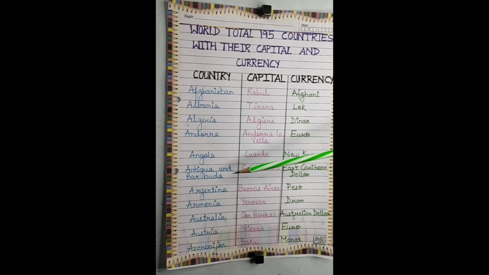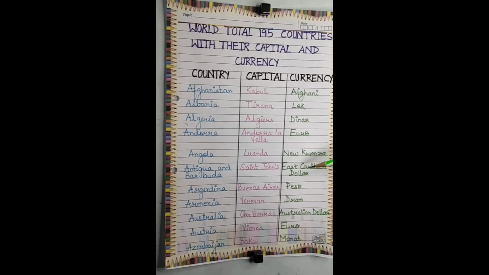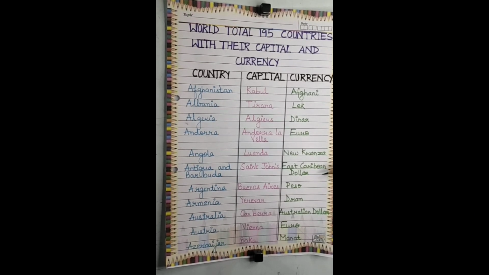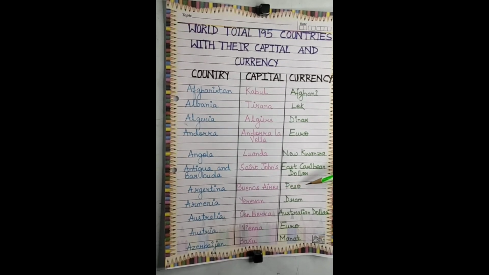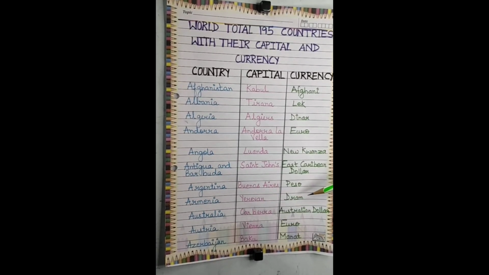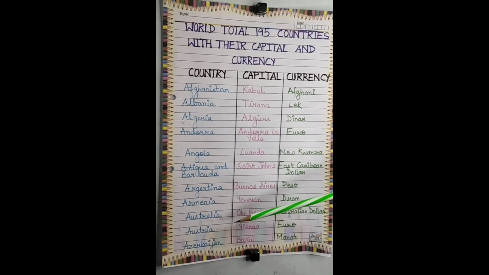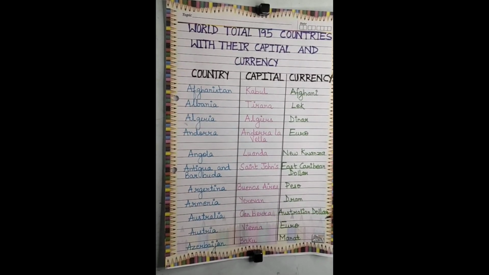Next country is Antigua and Barbuda and the capital is St. John's and the currency is East Caribbean dollar. Next, Argentina, its capital is Buenos Aires and the currency is peso. Next is Armenia, the capital is Yerevan and the currency is dram. Next is Australia, the capital is Canberra and the currency is Australian dollar.